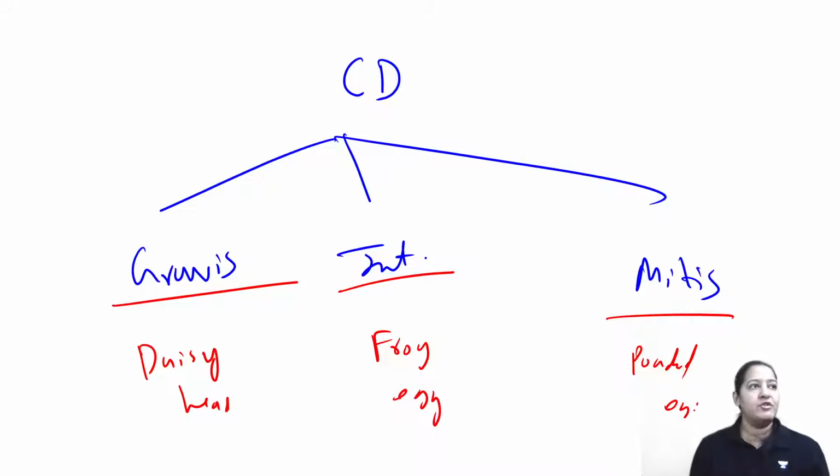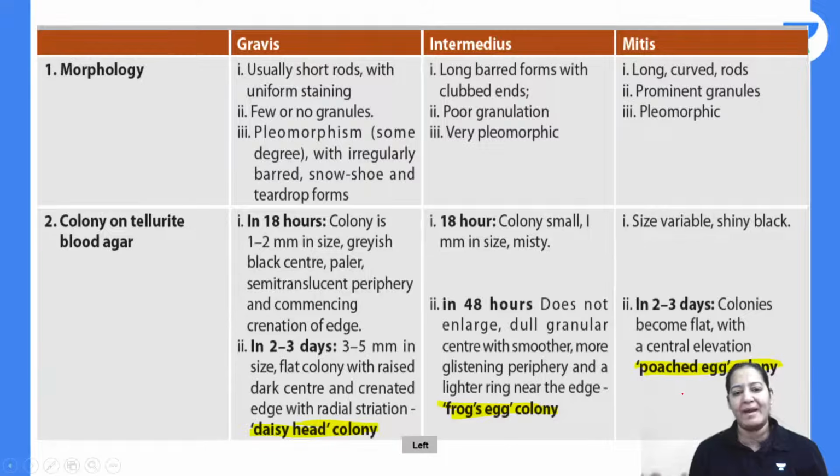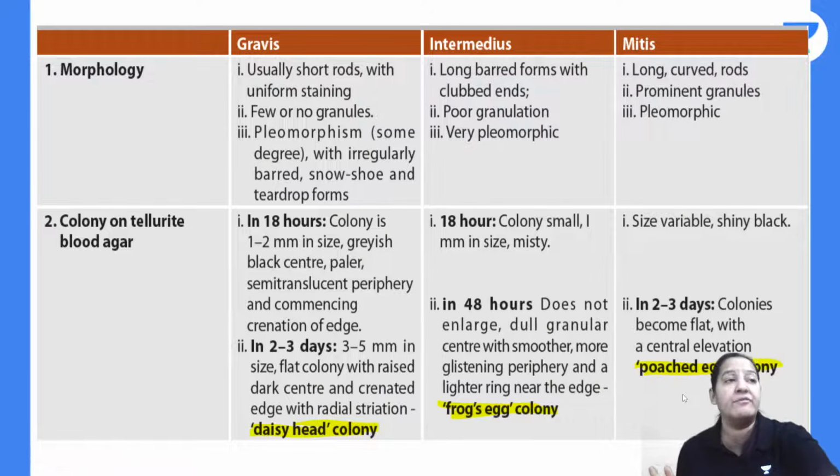Give me a thumbs up. So I've shown you the diagrams also. I'm expecting that you got it. If you got it, kindly confirm by giving a thumbs up.